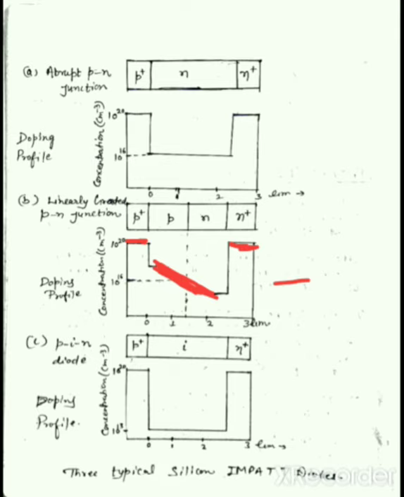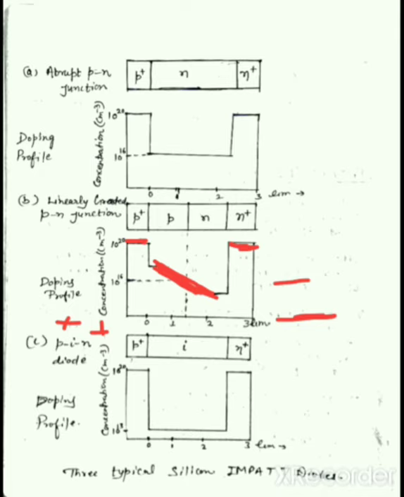Here the doping concentration is shown with respect to the distance of the structure in micrometer order. On the x-axis we can see the third diode, which is the P plus I N plus diode.